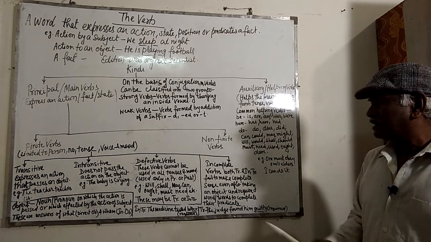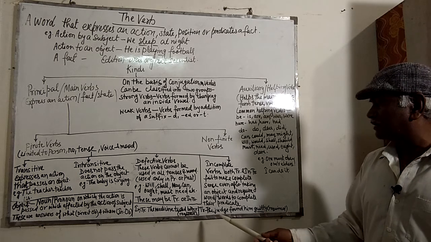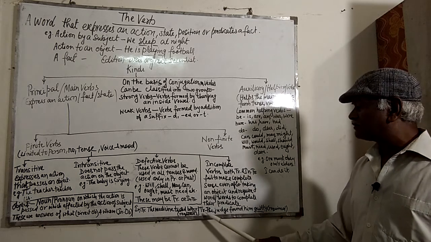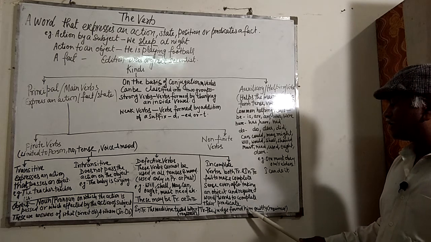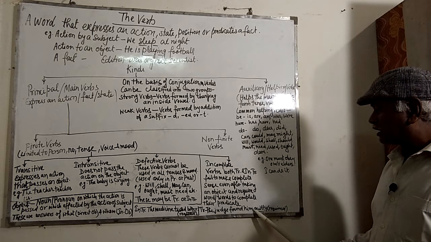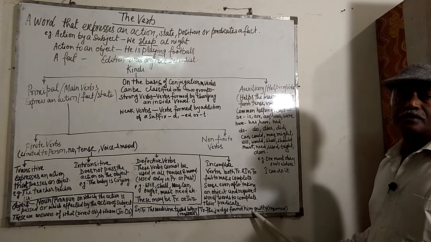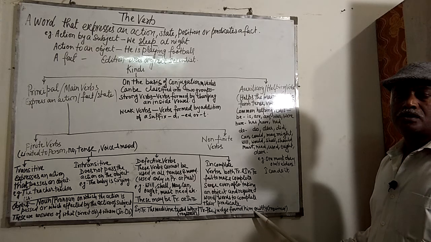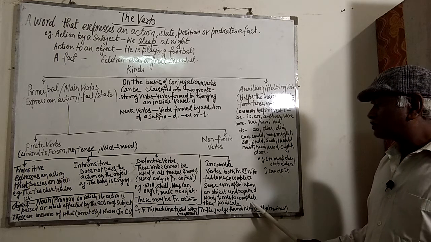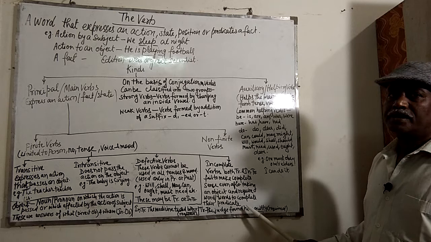For example, when I cite an example of a transitive verb: the judge found him guilty. Suppose I stop here: the judge found him. The answer to whom is clear. Whom did the judge find? Him.